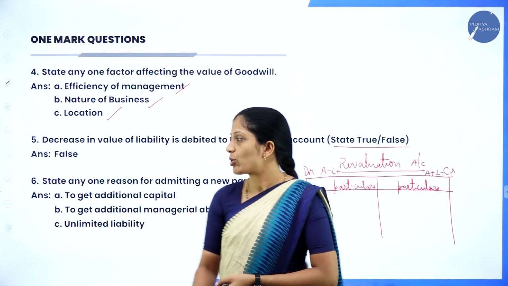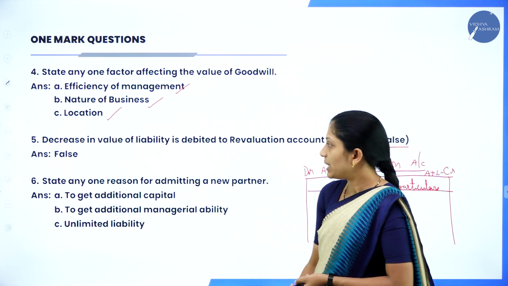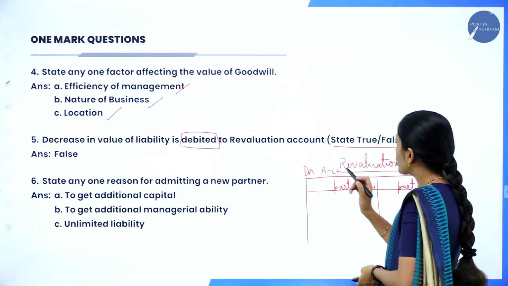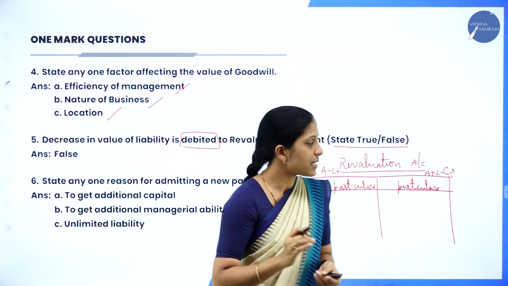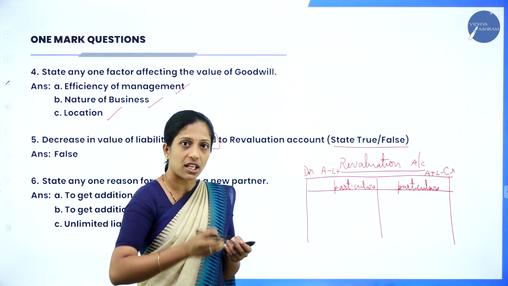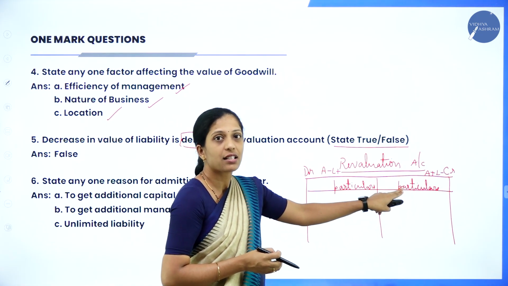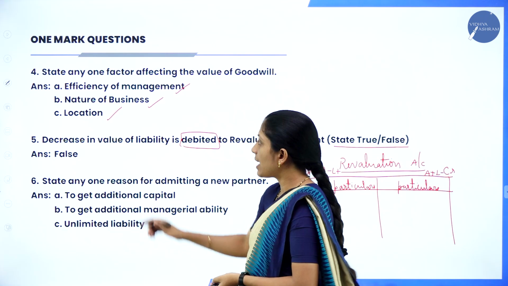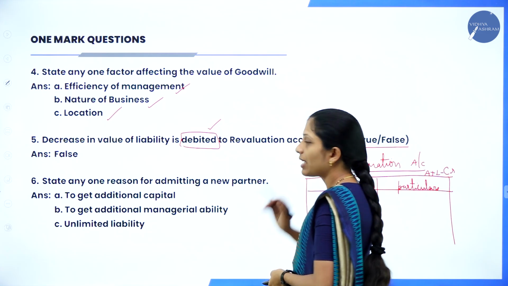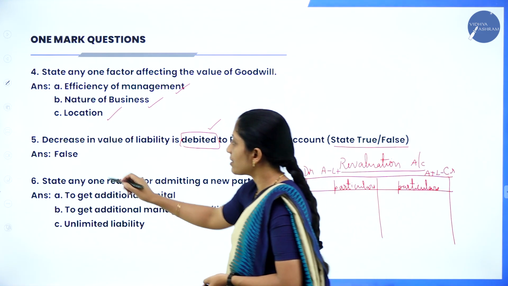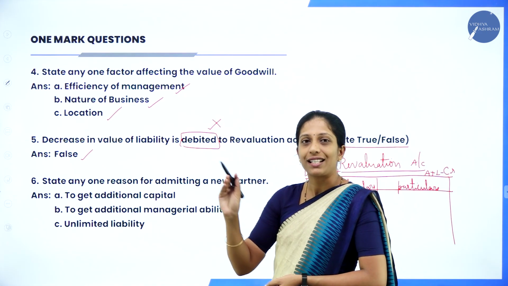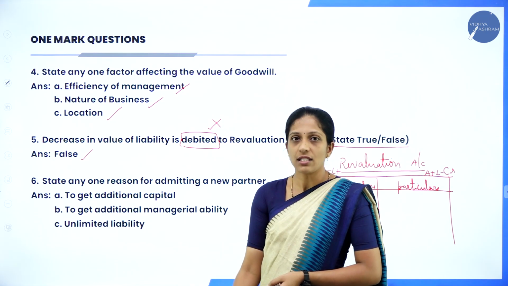Okay, now let us see the question. Decrease in the value of liability is debited to revaluation account. So where do we record decrease in liability? That is in the credit side. See here, A plus L minus, which means that if liability has decreased, you have to record in the credit side. This is the actual answer. But the sentence says decrease in value of liability is debited. Is this statement true? No, it is false. So your answer is false. It has to be credited, but they have given it as debited. So your sentence is wrong. Okay, so your answer is false.